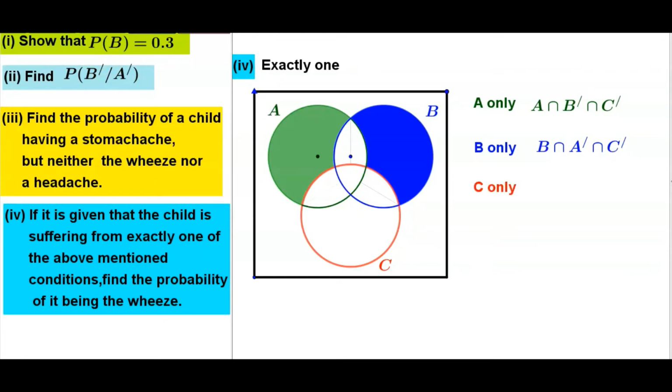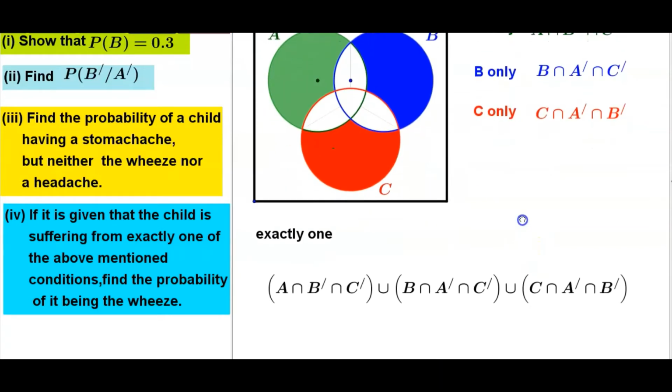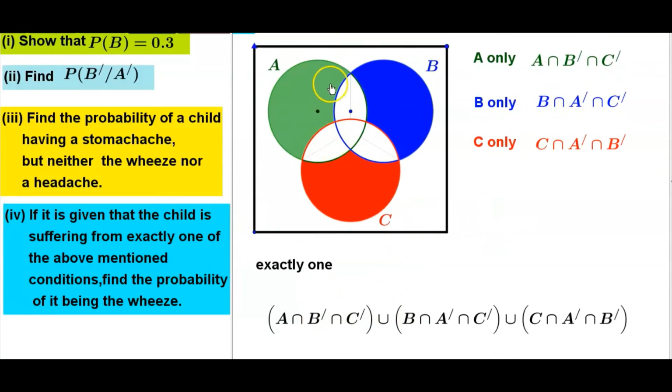C only, shade this region. In set notation, C intersection complement of A intersection complement of B. So exactly 1: the region exactly 1 is this one, or this region, or this region. The set notation we can write like this one.